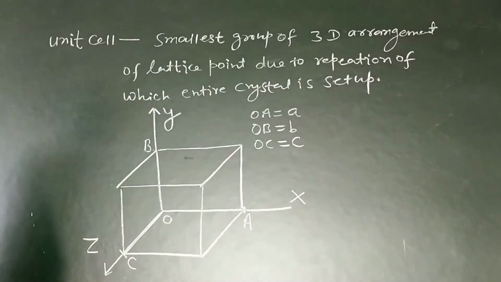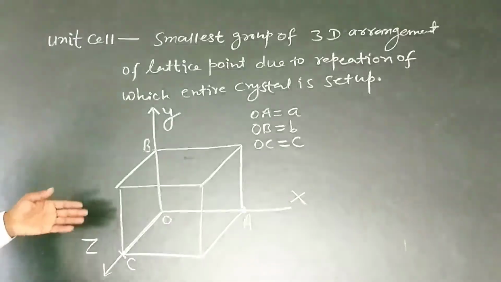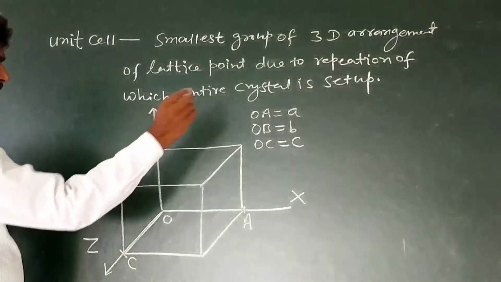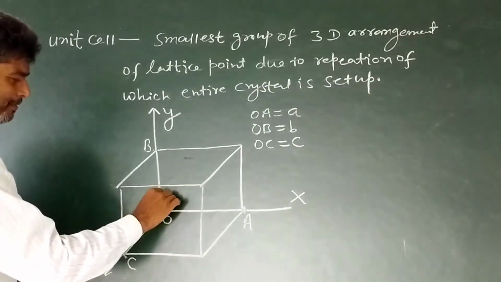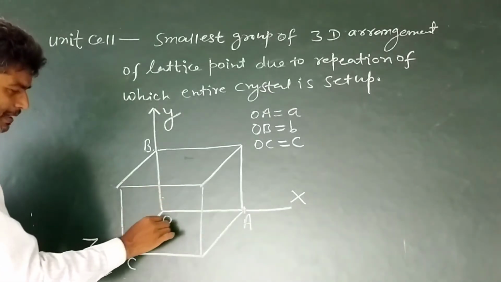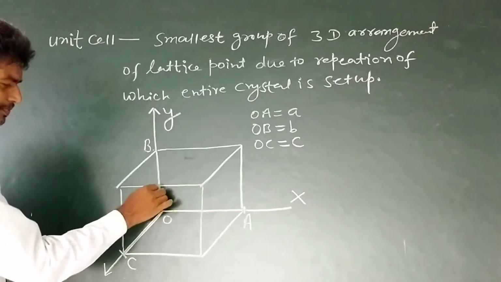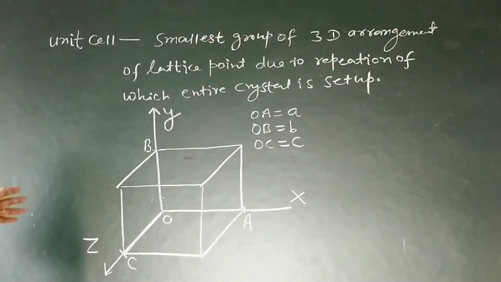Now pay your attention at the angle of three axes. In real, the angle between these two is 90, the angle between these two is 90, the angle between these two is 90. The angles are represented by alpha, beta and gamma.